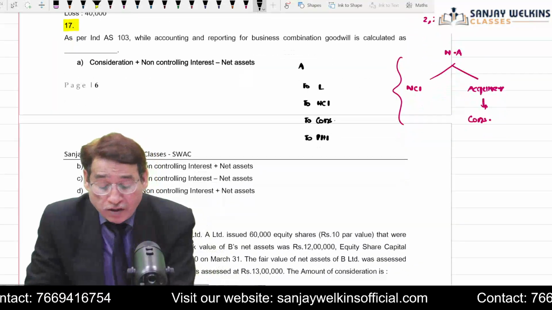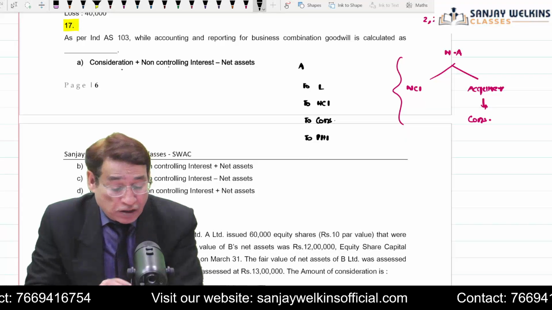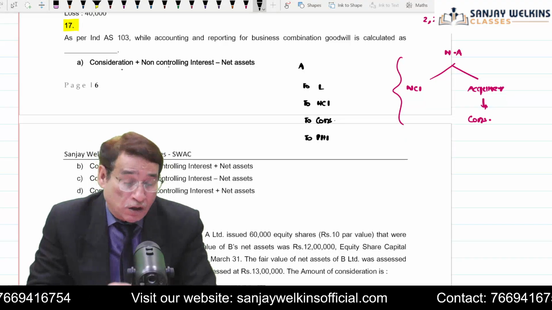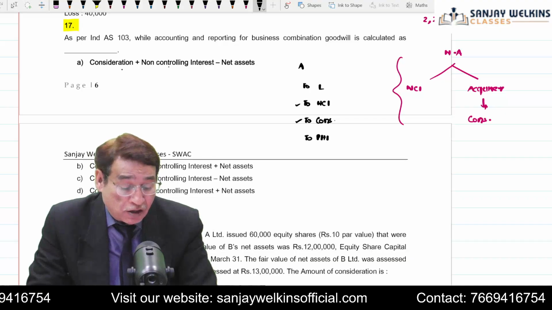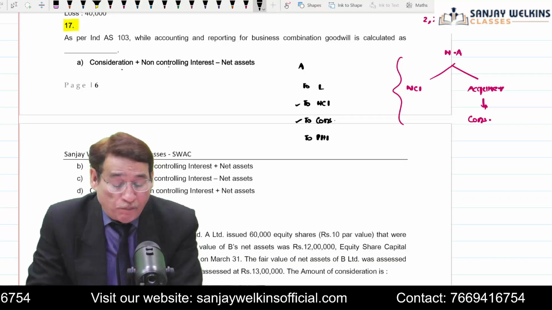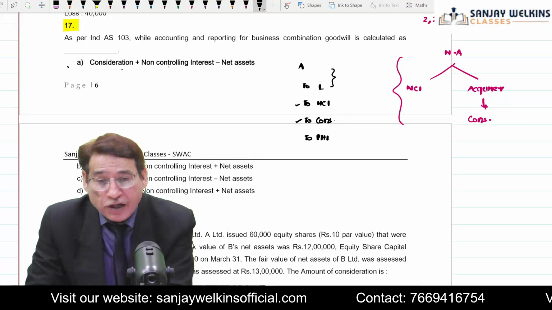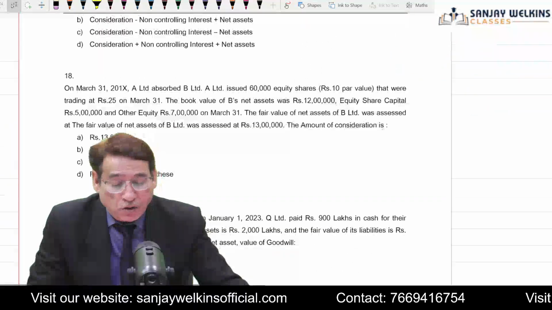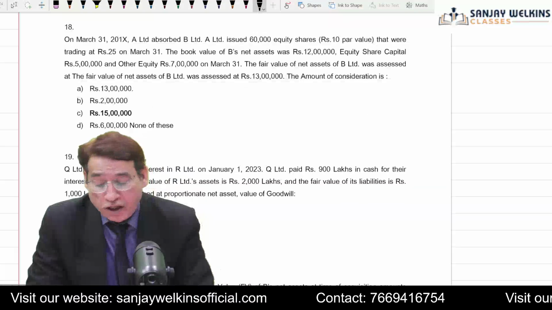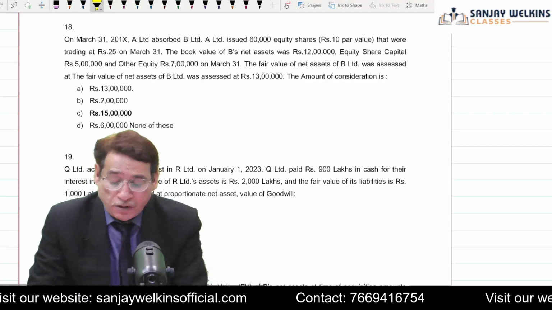Because it is given as consideration plus non-controlling interest, we have written non-controlling interest and consideration on the liability side, it is correct, and minus net assets. Net assets means assets minus liabilities. So this will be our answer. Is it clear to you or not? So we can derive the formula through this particular entry very easily and reach the conclusion.